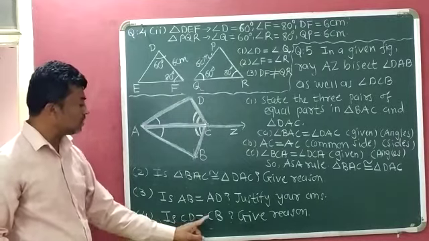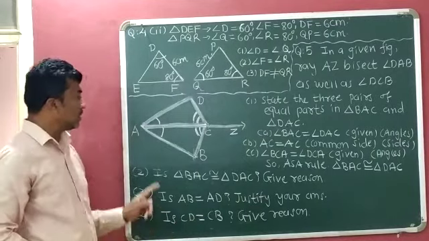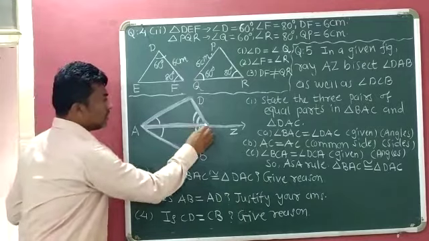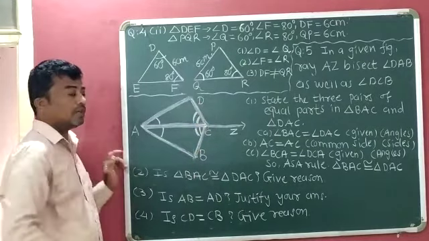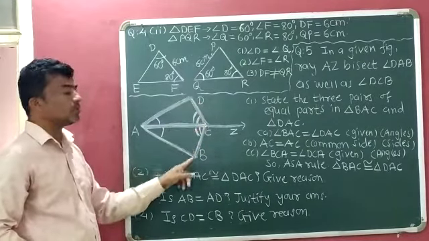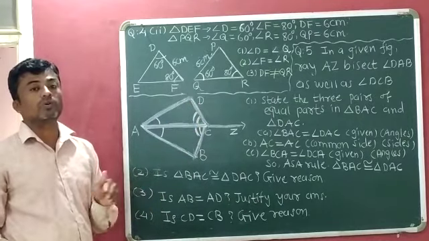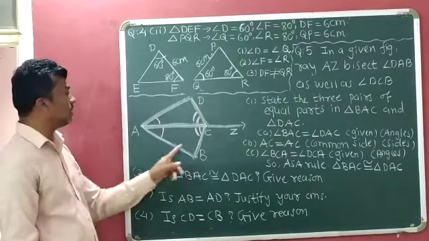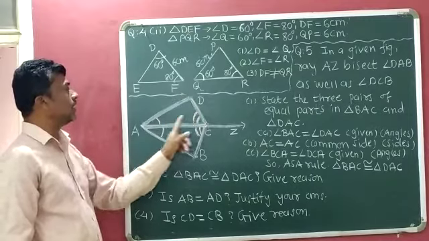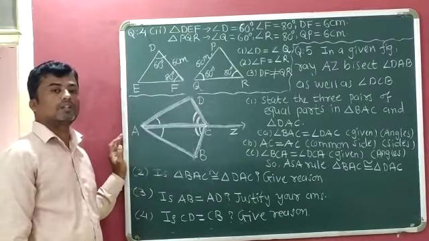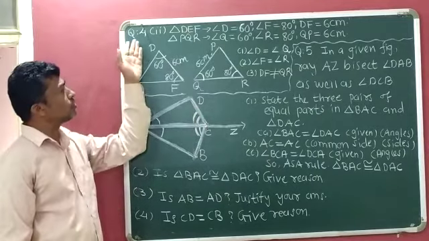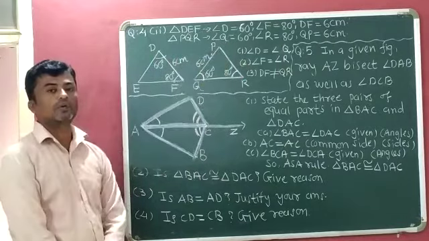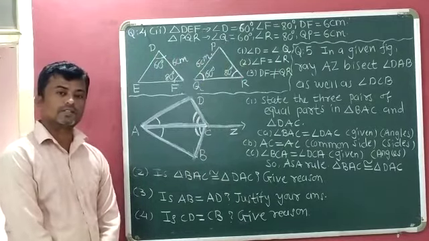Now question number 4. Is CD equal to CB? Give reason. Yes, CD is equal to CB because they are corresponding parts of congruent triangles BAC and DAC. So this is a normal explanation of Try This question number 4 and question number 5. I hope you can understand this. Thank you.